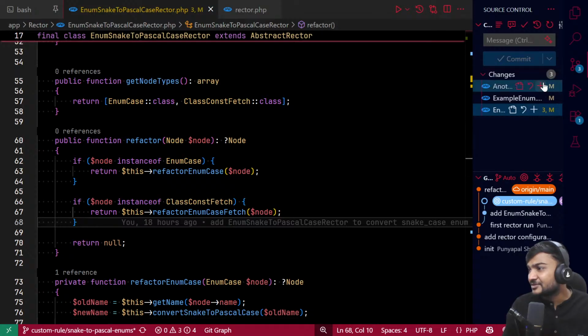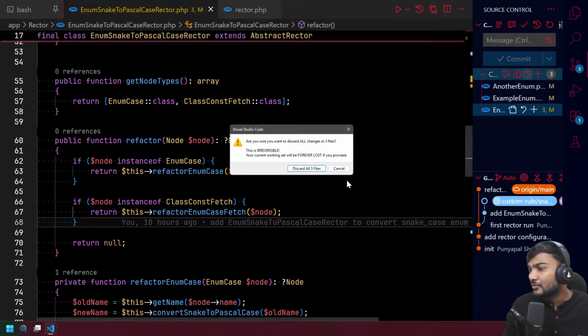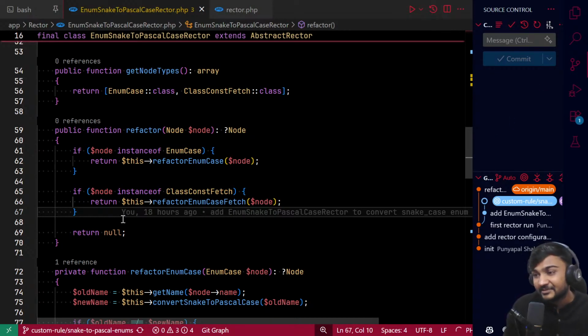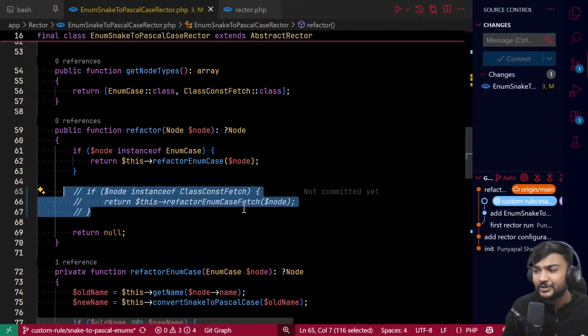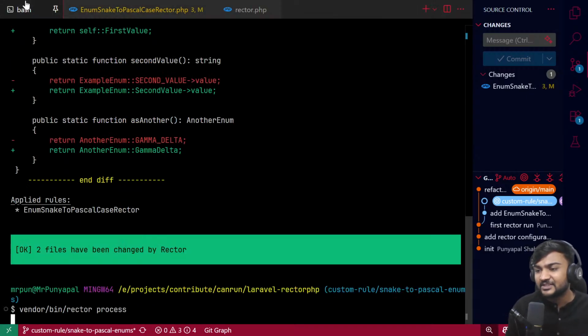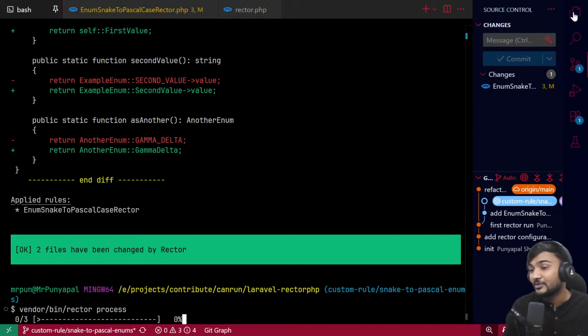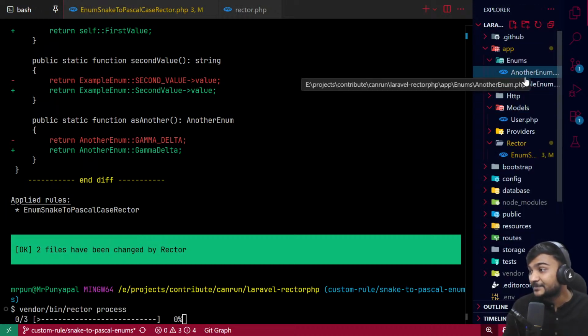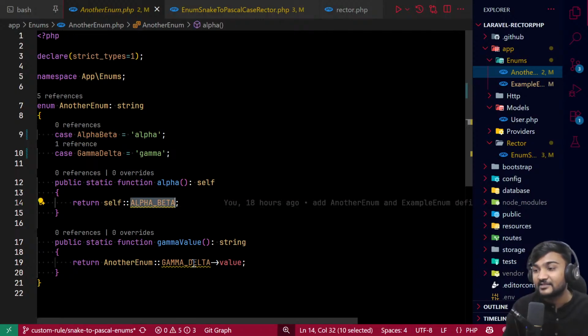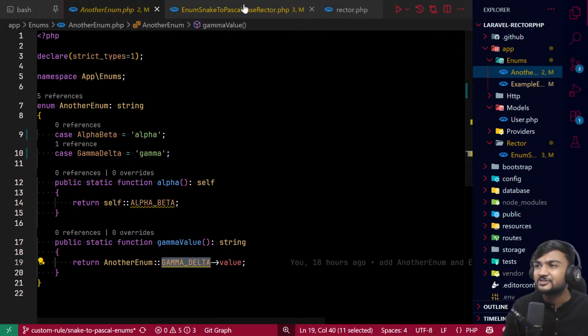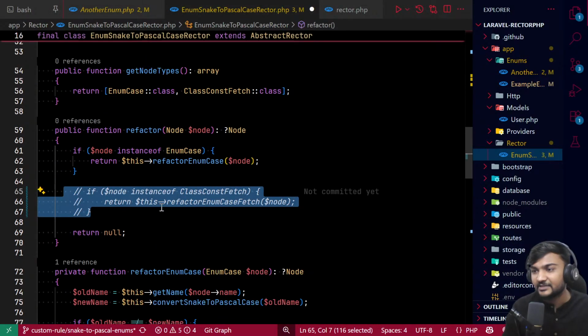So let me just undo everything, and maybe we can just, I mean, we are not going to convert enum for class const fetch, right? So let me run the rector process again, and now we will see that the enums are changed but the class cases are not, right? So that is what the meaning of class case.